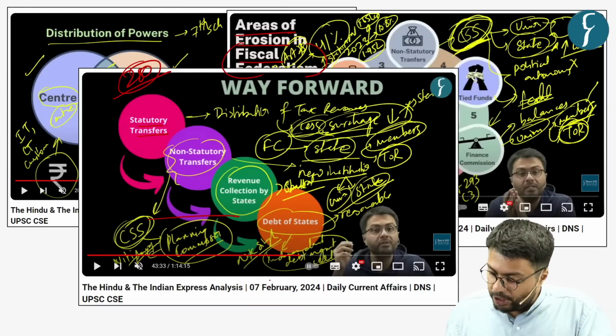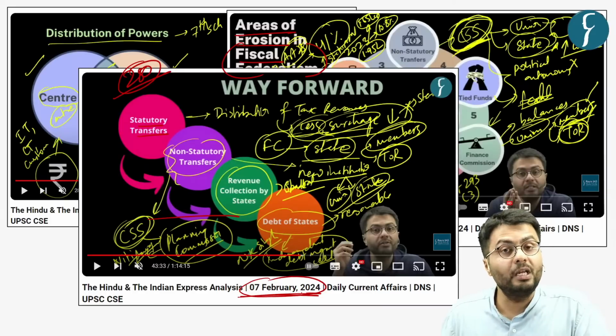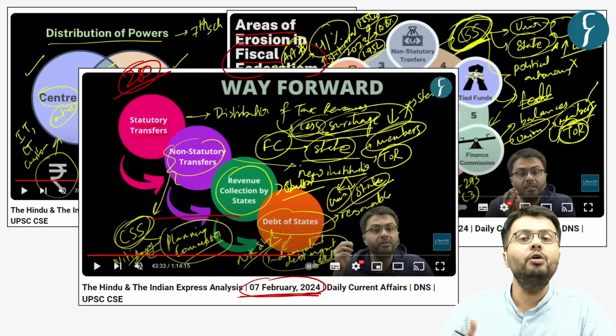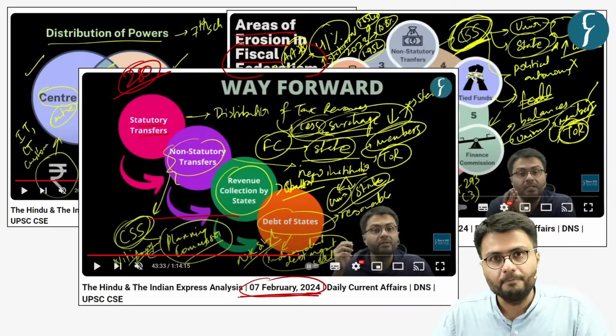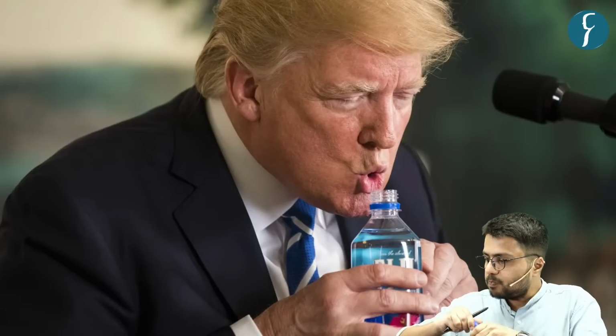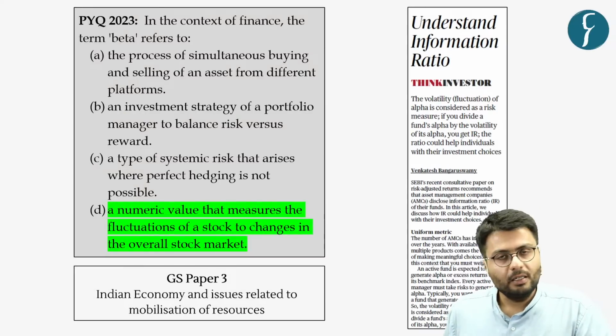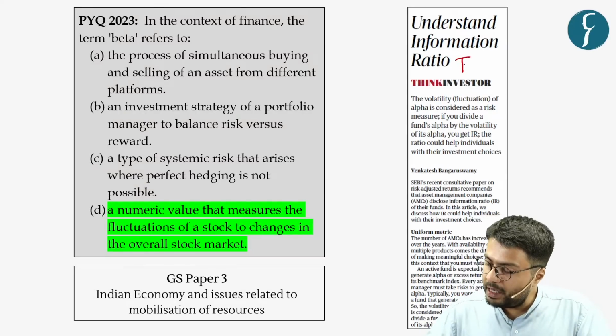So please make sure after the session ends, please refer to the DNS of 7th of February 2024 if you want to know more about this topic. So with this, we move to a separate set of articles. Now the second set of articles, the first of which appeared in the Hindu newspaper.